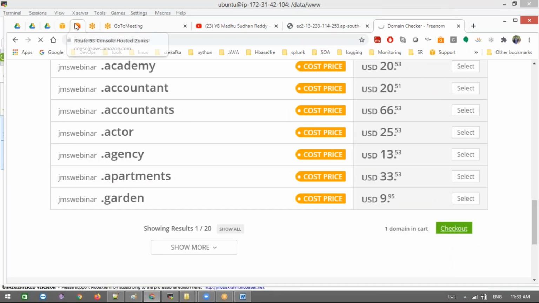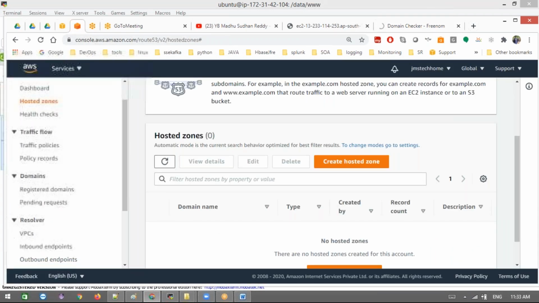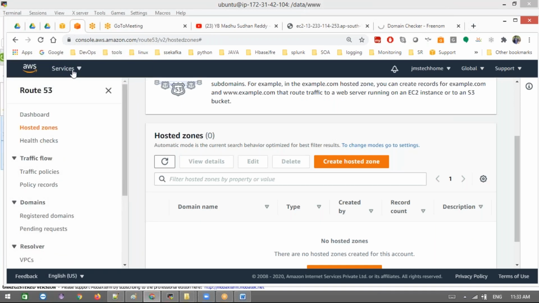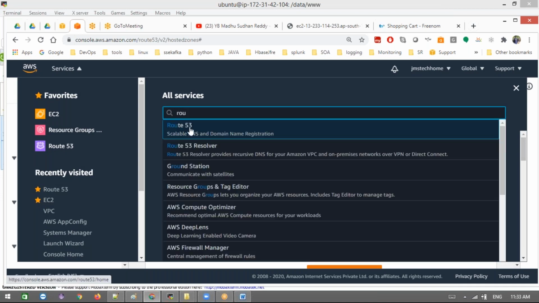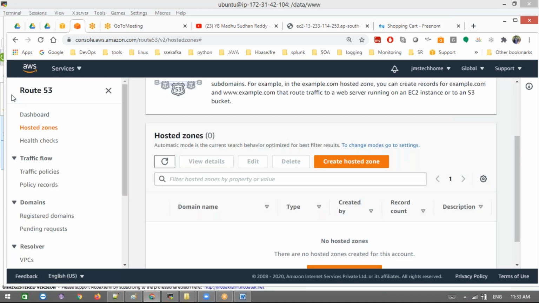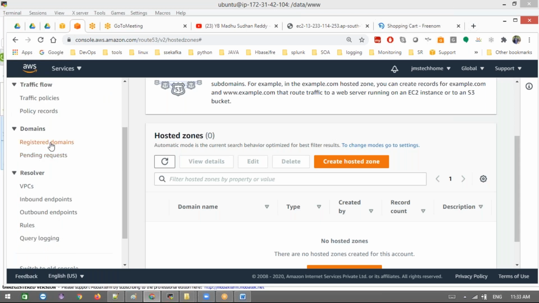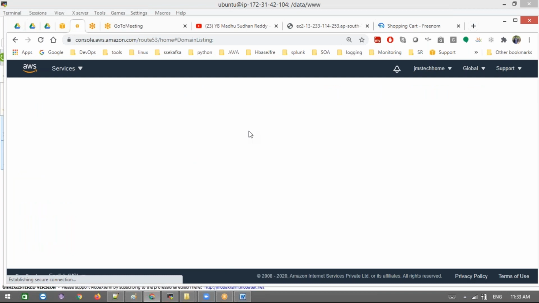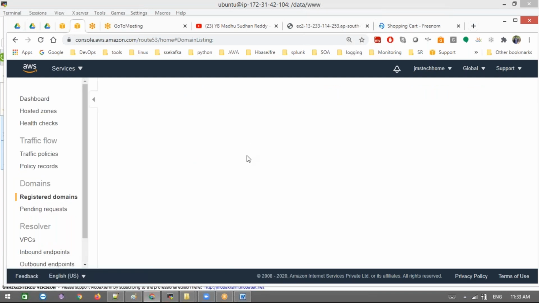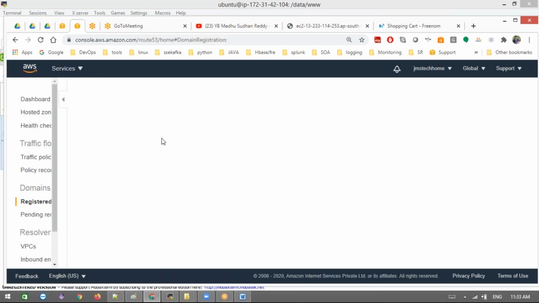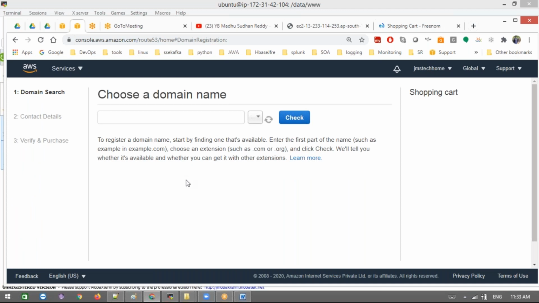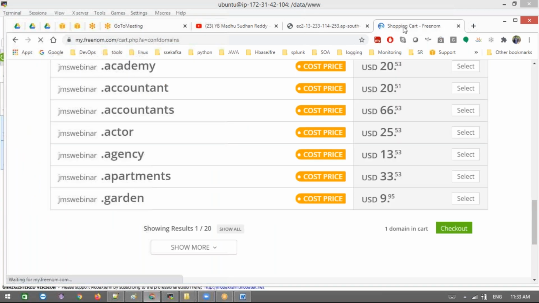We can buy the same domain in Route 53 also, but free domains are not shown there. In Services, I go to Route 53. This is exactly the landing page. If you want, you can register domains here. We can search which domain you want to register, and it will show the availability of registered domains. Whatever you want, you can choose here. But here there is no free one shown, while there we can go for a free one.